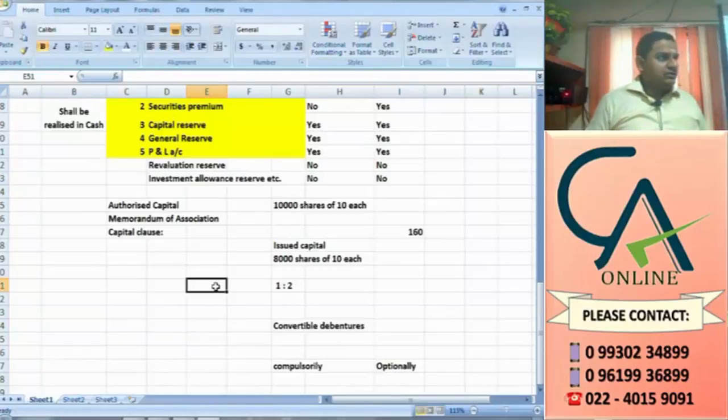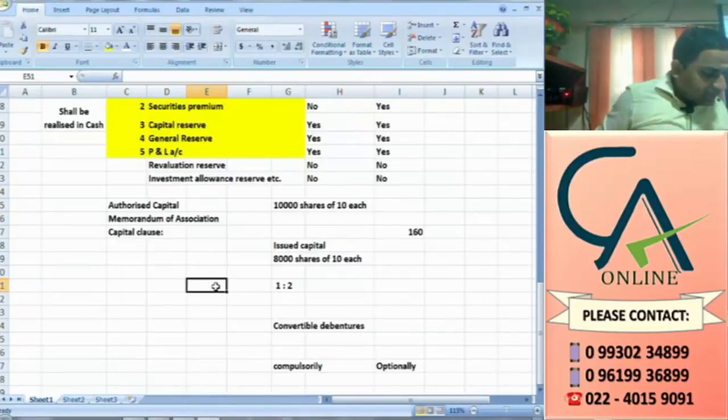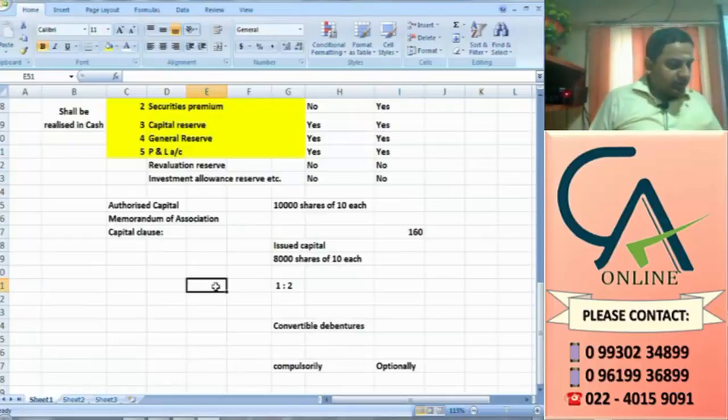They will question us. Like that, debenture holders also will question the company. For existing holders you are giving 1:2, so for us also you need to give 1:2. The shares so reserved may be issued at the time of conversion on the same terms on which bonus issue was made. Whatever proportion you give to existing holders, the same proportion you need to give for the convertible portion also.